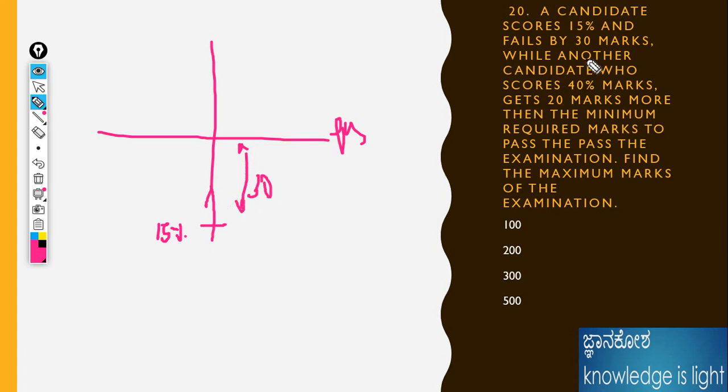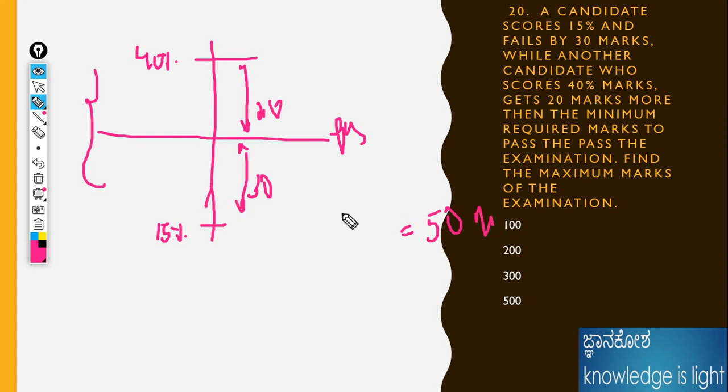While another candidate scored 40%, getting 20 marks more than the minimum score. I don't know the minimum marks here. It is 20 marks higher, and what is the percentage? 40%. We don't have any other data, but we know the value in between, 50 marks. And what is the difference between the percentages? 40 minus 20, because this is the difference between the percentages, and the total value is 50 marks.